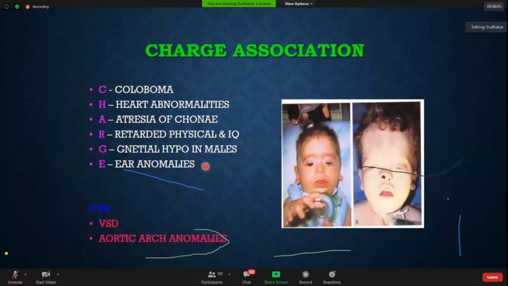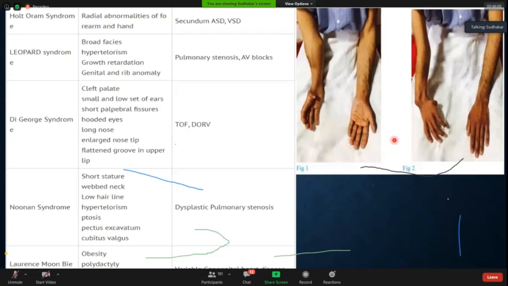Now, next is one more important picture I wanted to show, this Holt-Oram syndrome. This is one more spotter. I think I have encountered 2 such cases of Holt-Oram syndrome. Both cases were with atrial septal defect. What you get is hypoplastic or aplastic thumb, hypoplasia of the thumb. You may not get a thumb, or absent digits, foreshortened hand. You see both the hands. This hand is foreshortened because when you see the X-ray, there are abnormalities of the radius and ulna bone. Both the radius and ulna are short. So you get the foreshortened hand. Apart from that, there are many other deformities, but mainly radius ulna deformities and absent or small thumb you may get.